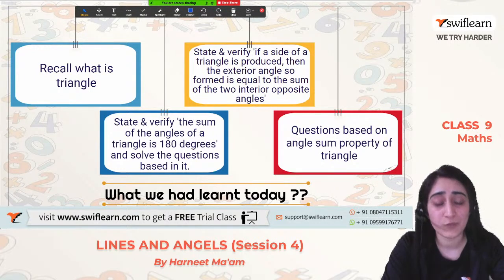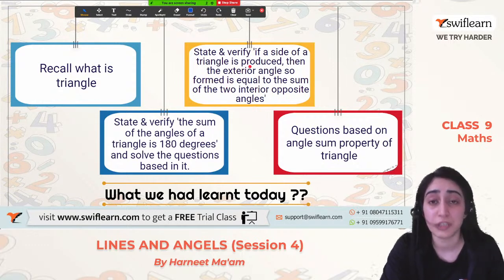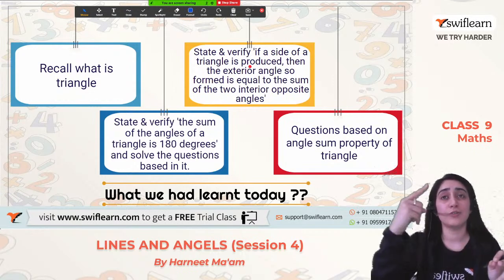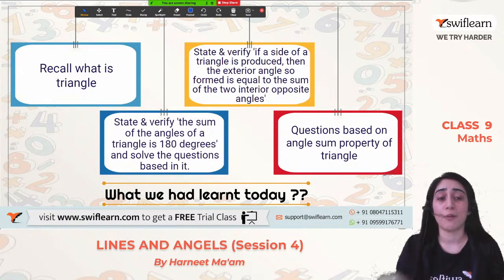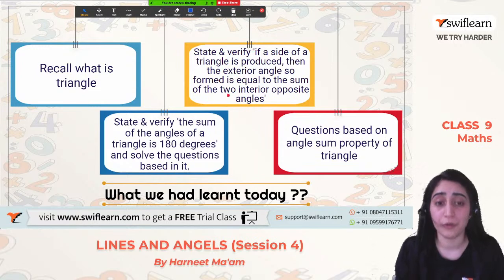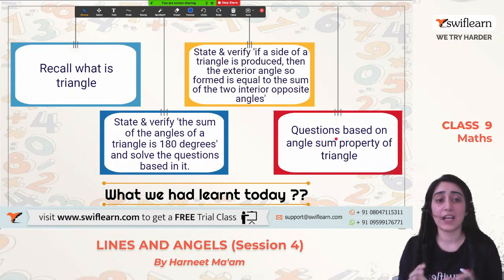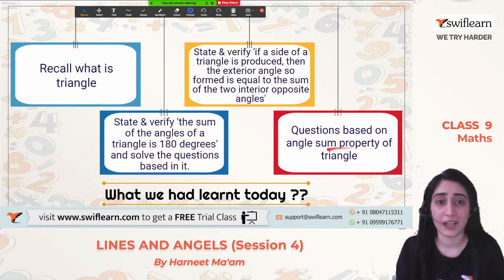The second theorem which we have studied today is that if one side of a triangle is produced, then the external angle so formed is equal to the sum of the two interior opposite angles. And we have also used this theorem in questions based on the angle sum property of a triangle.